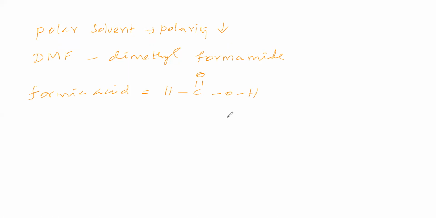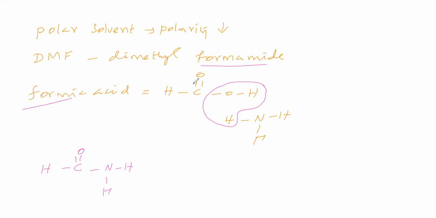We will treat this with ammonia. Formic acid and ammonia are reacting, therefore water is leaving. So what we will get is HCONH2. Now see, C double bond O and N, it is an amide. This amide is obtained from formic acid, so take form and write amide. So what is this? Formamide.